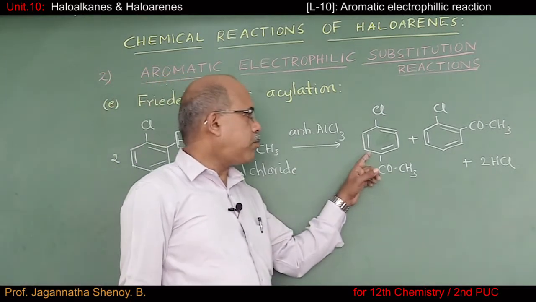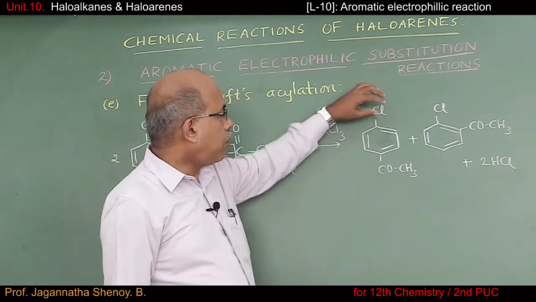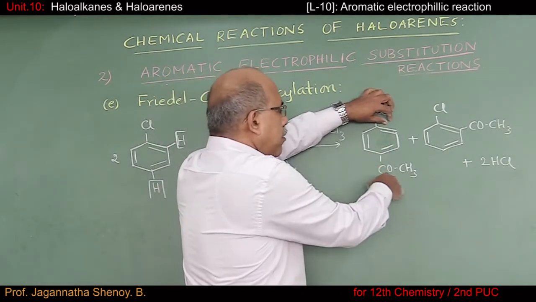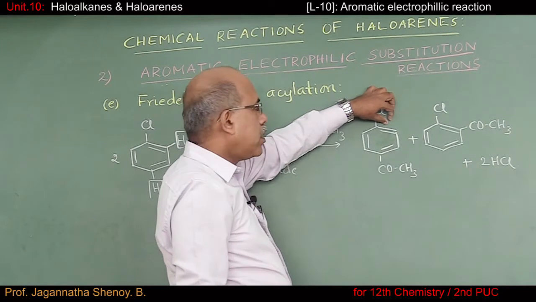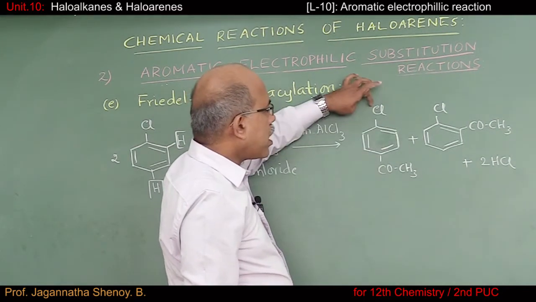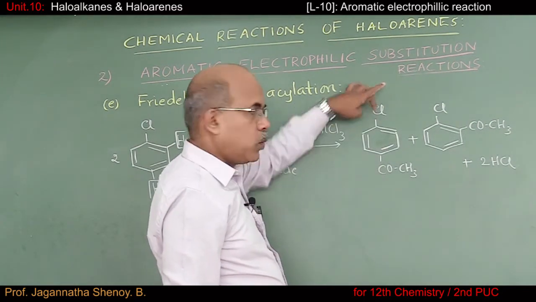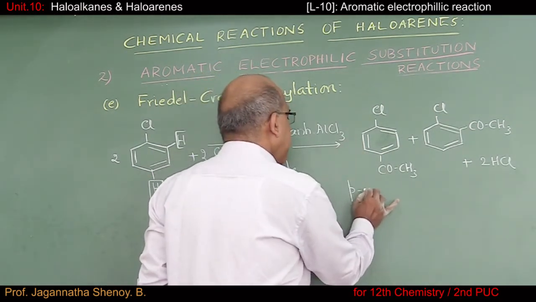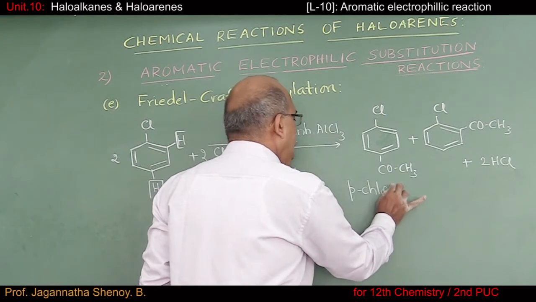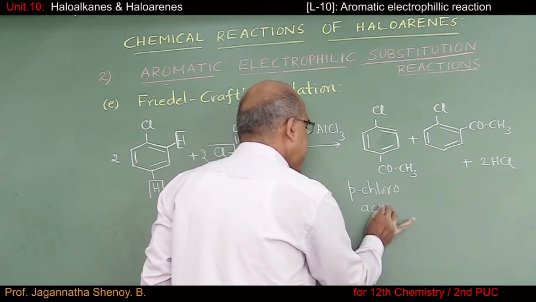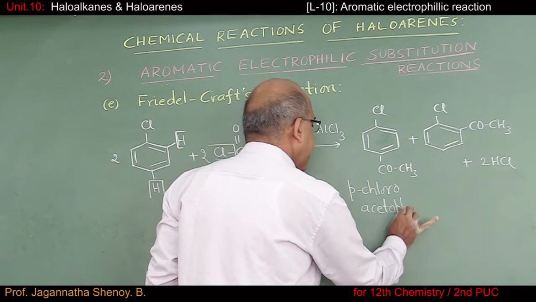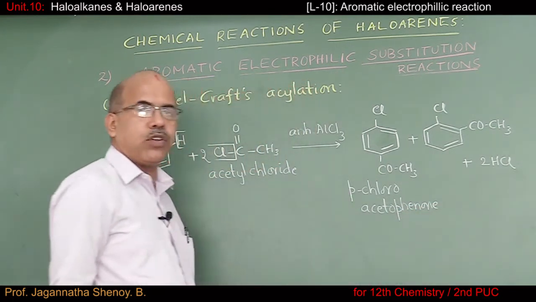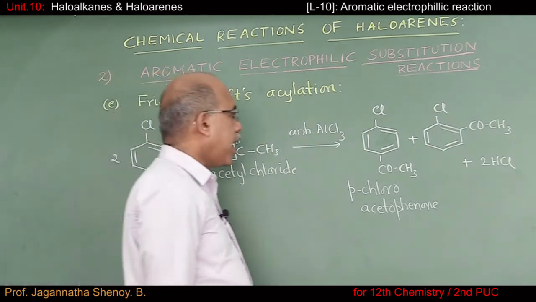The name of the product is, if suppose you do not consider chloro group, the name of this compound is acetophenone, and in acetophenone in para position we have chloro group. That's why name of this compound is para chloroacetophenone. This is a common name. I can also mention it as 4-chloroacetophenone. That can be the IUPAC name.